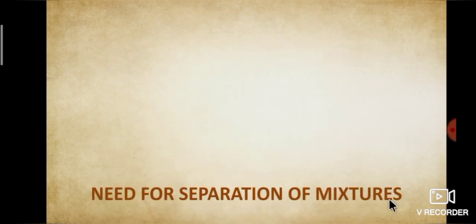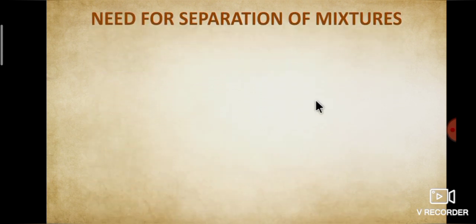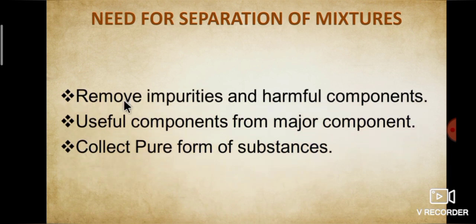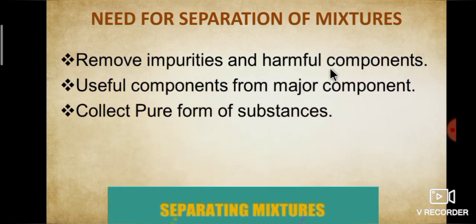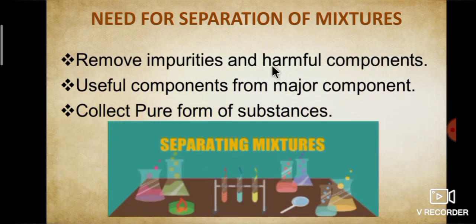Then, what is the need for separation of mixtures? First one, remove impurities and harmful components from the mixtures. Example, before cooking, we should remove stone from rice. Second, separate useful components from major component. Example, petrol from petroleum. Third one, collect pure form of substances. Example, gold from gold mines. Moreover, to get the original properties and uses of substance, we need separation.